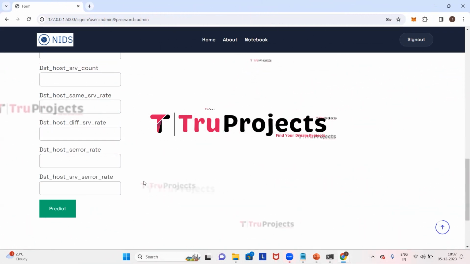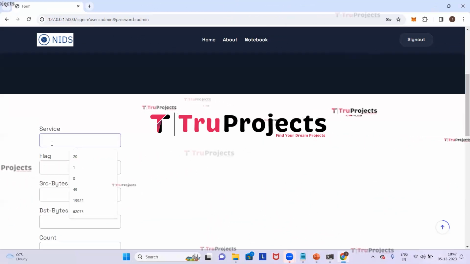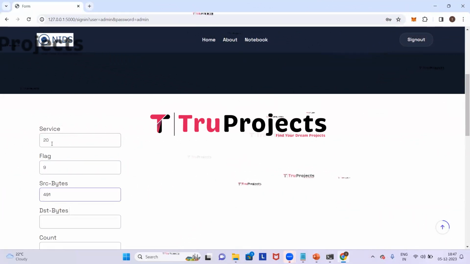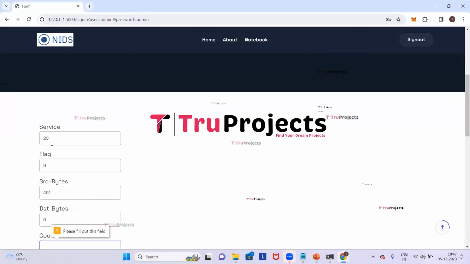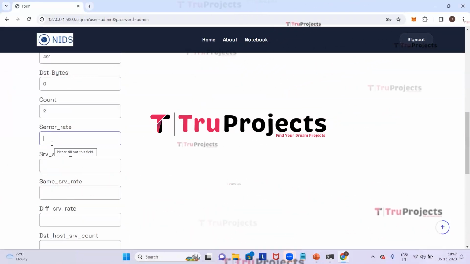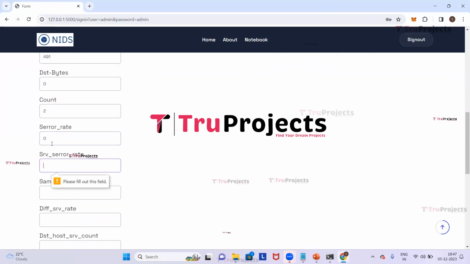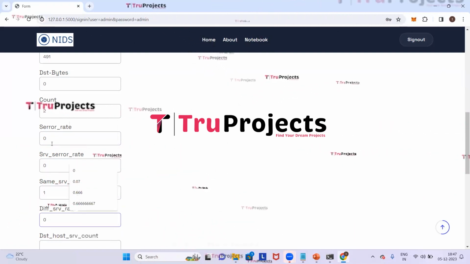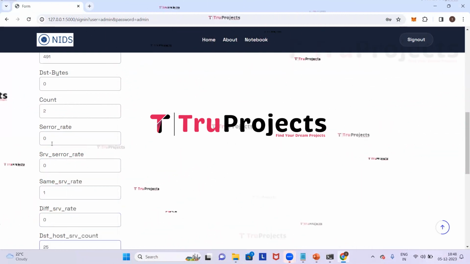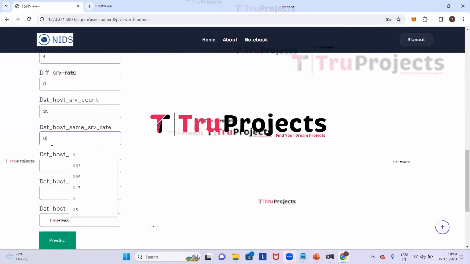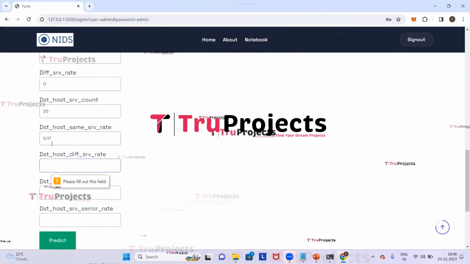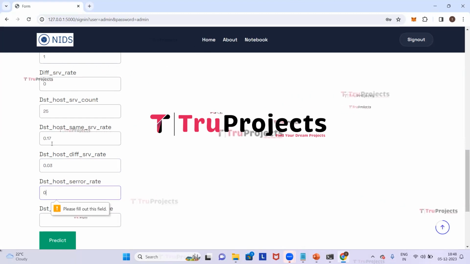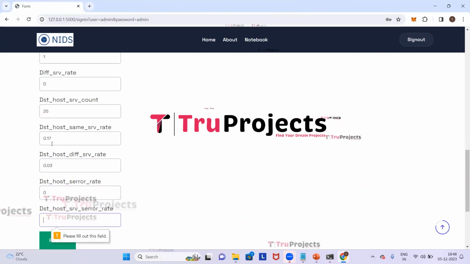Now that we understand all the parameters, we will enter them step by step. So the service value is 20, flag is 9, source bytes are 491, destination bytes are 0, count is 2, error rate is 0, SRV error rate is 0, same SRV rate is 1, different SRV rate is 0, destination host SRV count is 25, destination host same SRV rate is 0.17, destination host different SRV rate is 0.03, destination host error rate is 0 and destination host SRV error rate is 0.